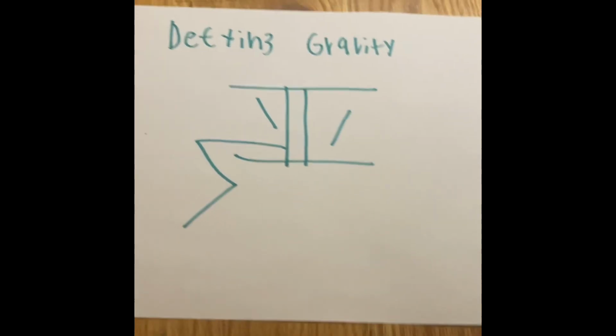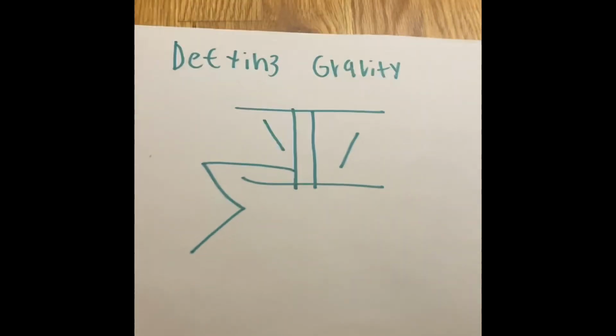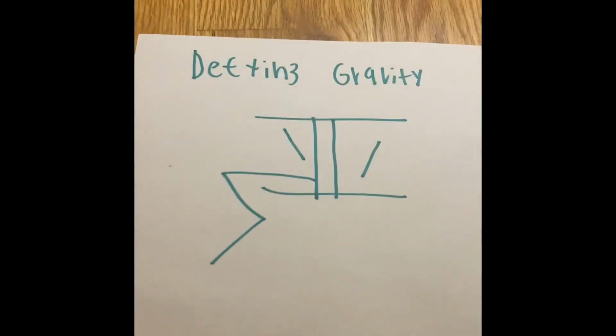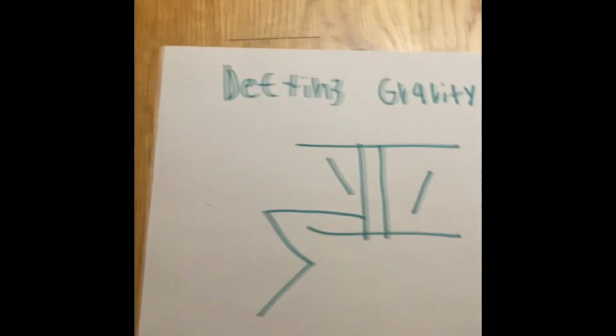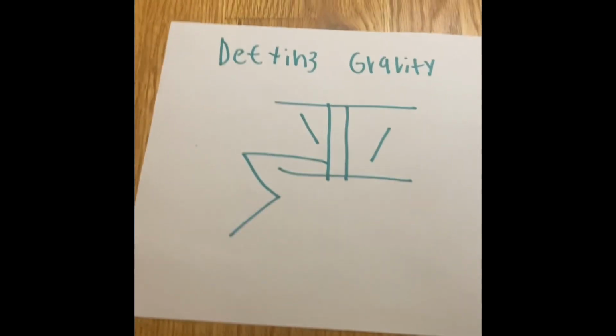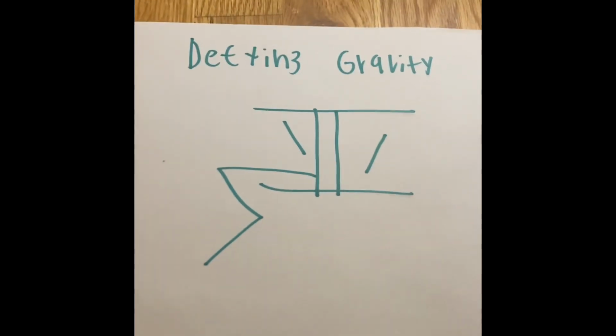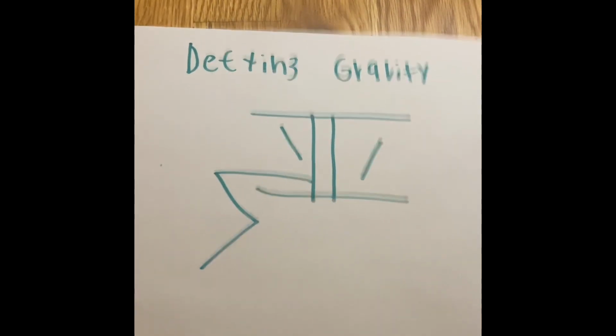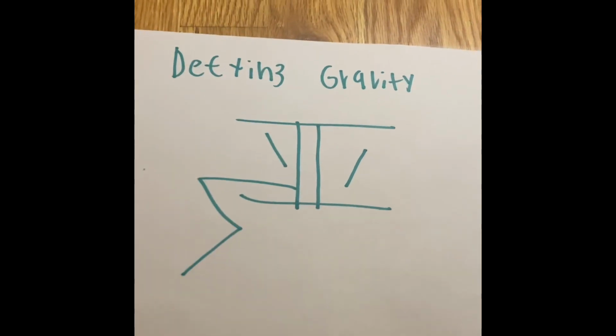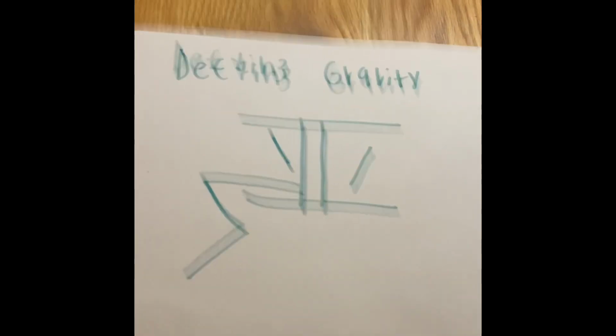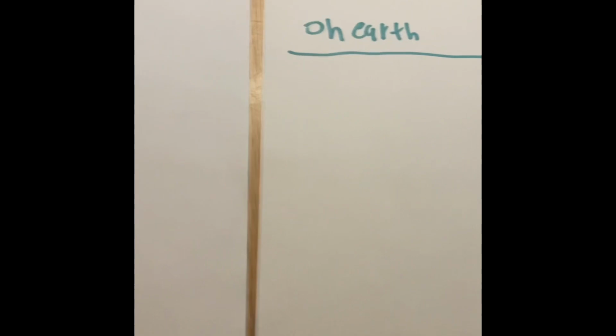In the last physics videos, we've been taking a look at the whole idea of speed, velocity, acceleration, displacement, all that stuff. But we're going to get into a new unit called Defying Gravity. When we talk about the physics in this class, we're literally talking about the physics on Earth.